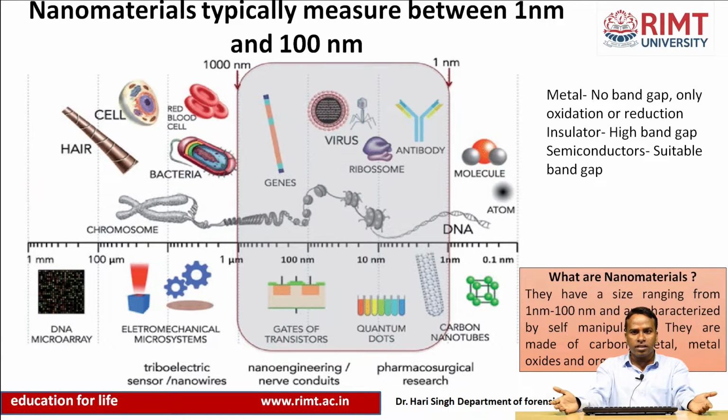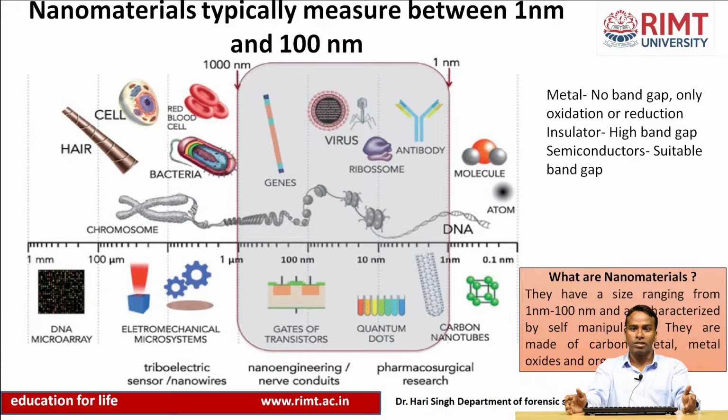So the question arises: why nanomaterial? Nanomaterials range from 1 to 100 nanometers. We need to make such a nanomaterial because in a photocatalytic reaction metal cannot be used, and even an insulator cannot be used. We require a semiconductor-type material, a nanomaterial in the range of 1 to 100 nanometers and porous in size. So why do we not require metal? Because it has no band gap, it only performs the oxidation and reduction reaction.